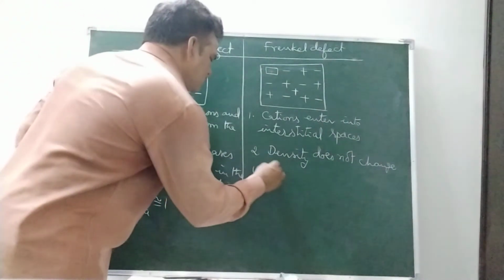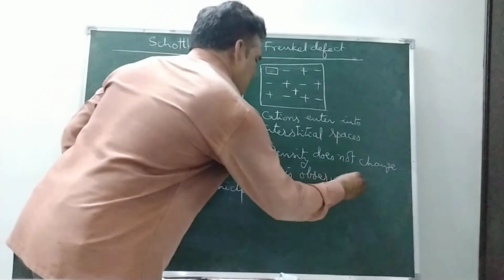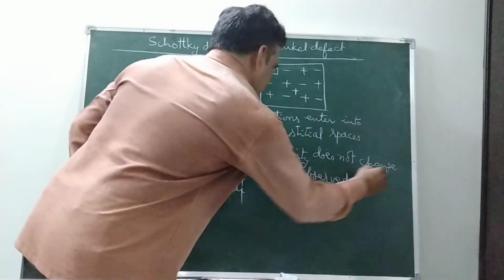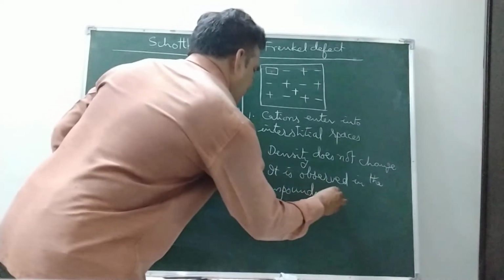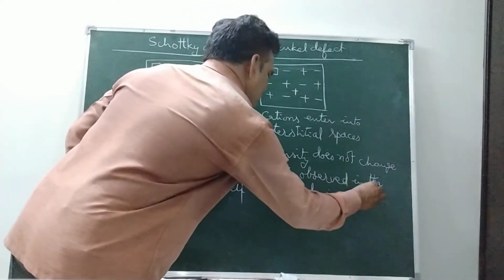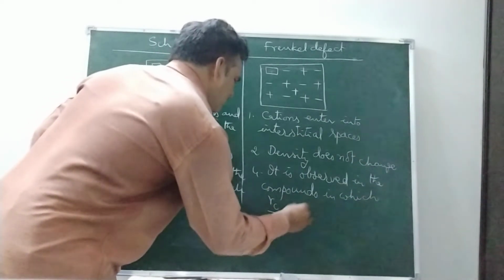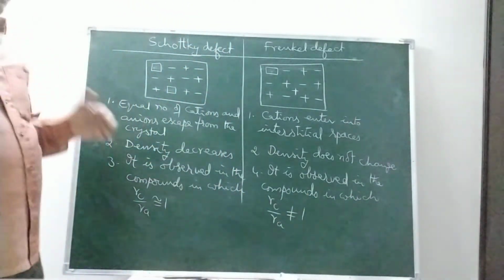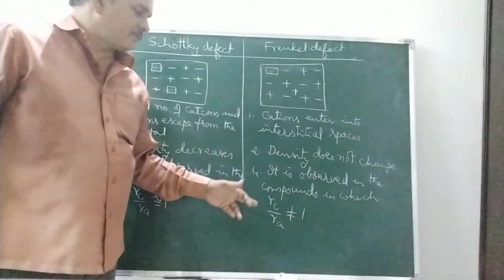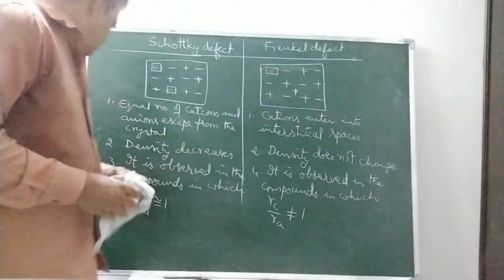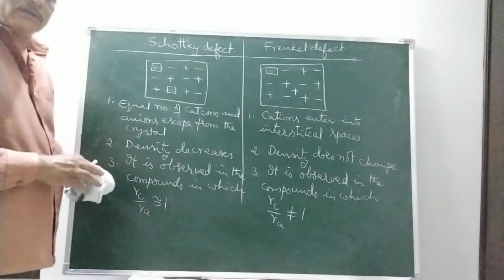Next, it is observed in the compounds in which radius of cation by radius of anion is not equal to 1. That means there should be much difference between the radius of cation and the radius of anion.